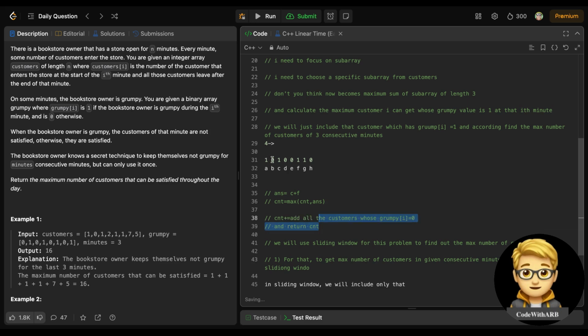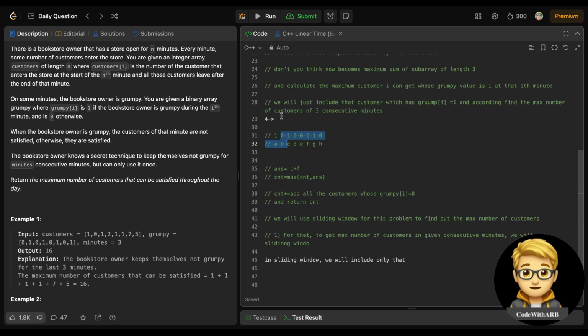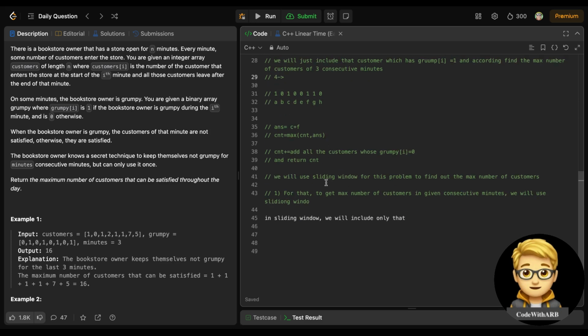We will try running a specific example, but this is just to show you how this is working. We will include only the customers whose grumpy value at the ith minute is 1, right?